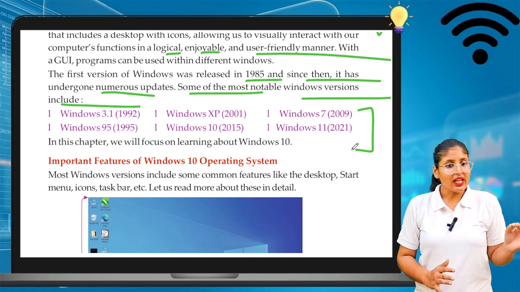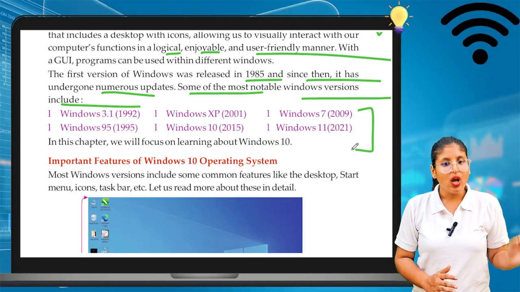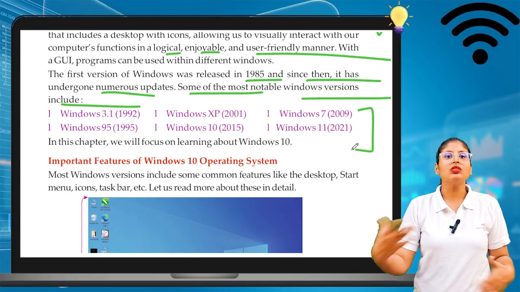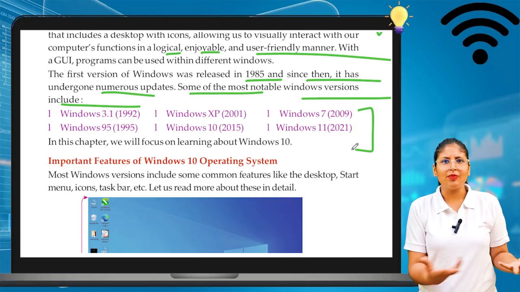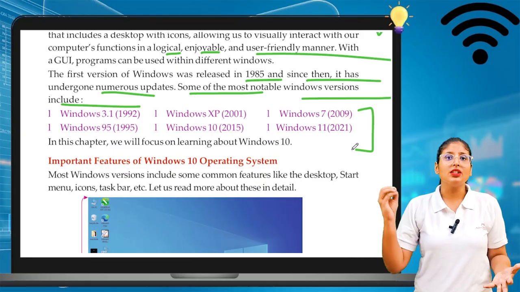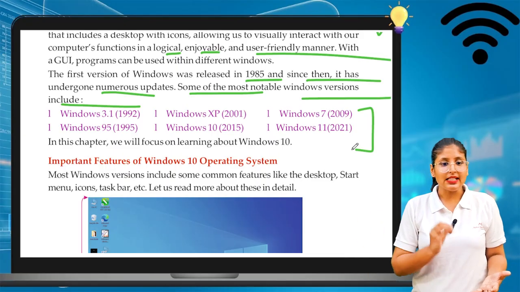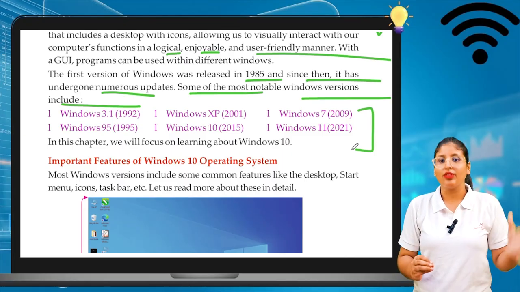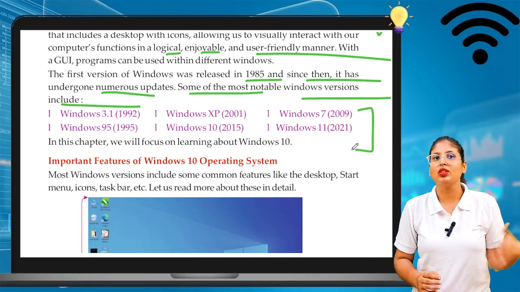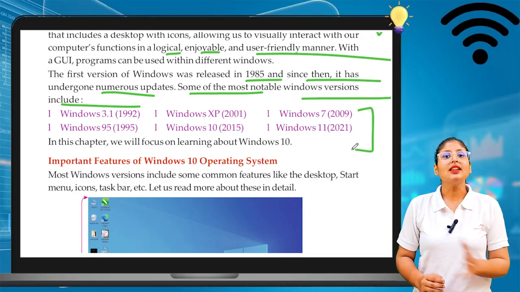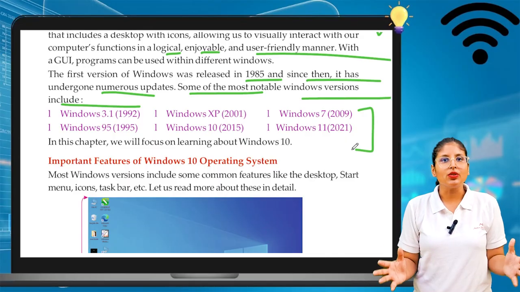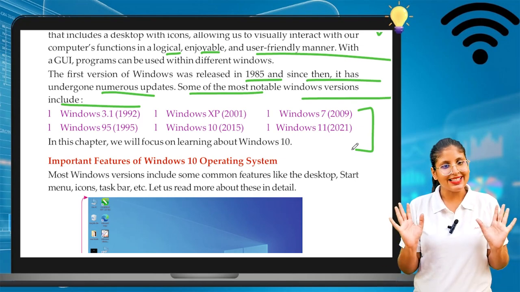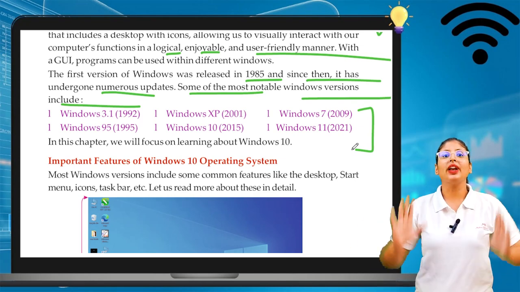Windows 3 came in 1992, Windows XP came in 2001, Windows 7, which we mostly see in computer labs, came in 2009, Windows 95 came in 1995, Windows 10 came in 2015, and Windows 11 came in 2021. So these are some Windows versions. If someone asks you to tell the Windows name, you can say Windows 7, Windows 10, Windows 11, Windows XP. So these are the operating systems.